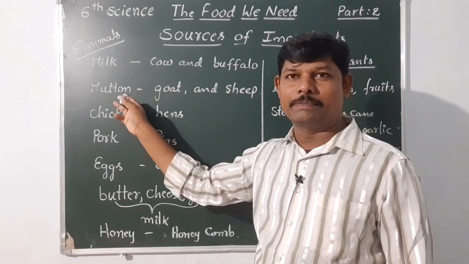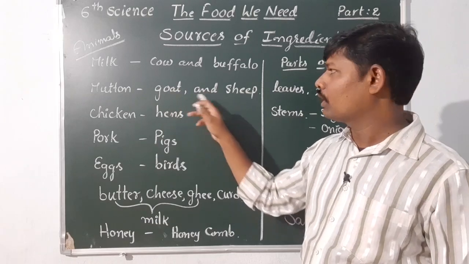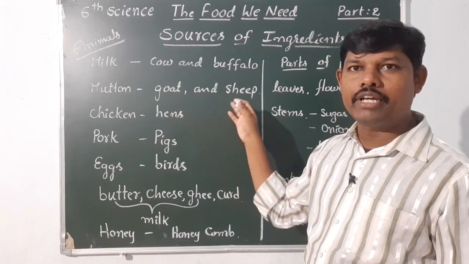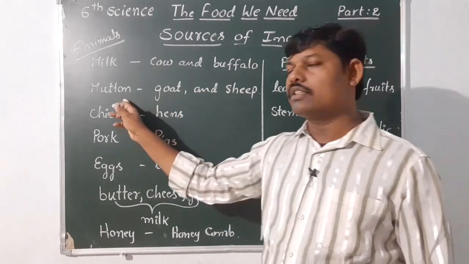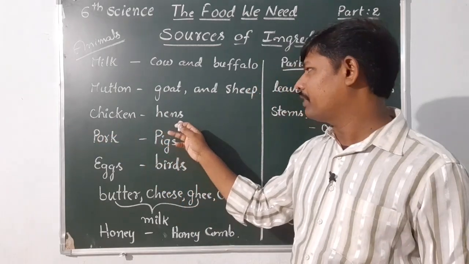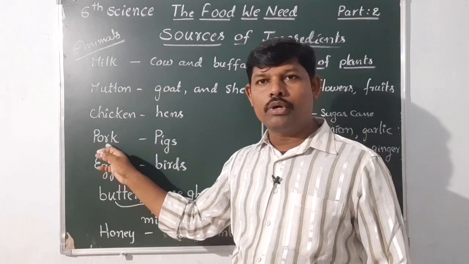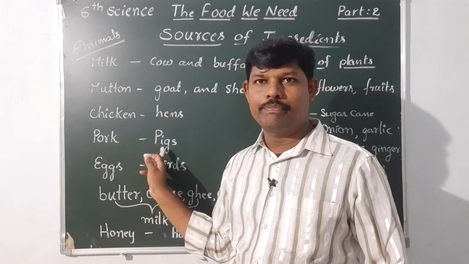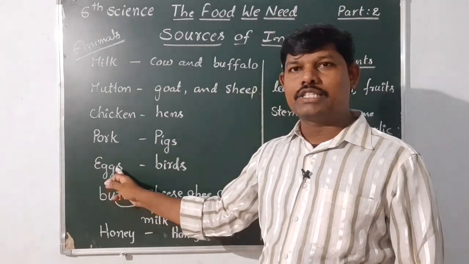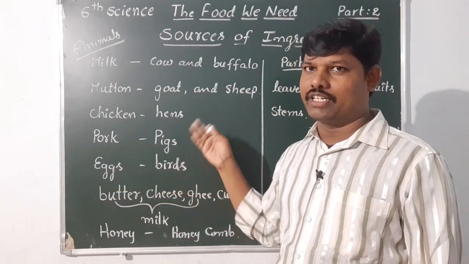Next one, mutton. Mutton we are getting from goat and sheep. Whatever meat we get from goat and sheep is called mutton. Chicken we are getting from hens. Meat from hens is called chicken. Next, pork. Pork we are getting from pigs. Pig meat is called pork. And eggs we are getting from birds like hen, duck, etc.